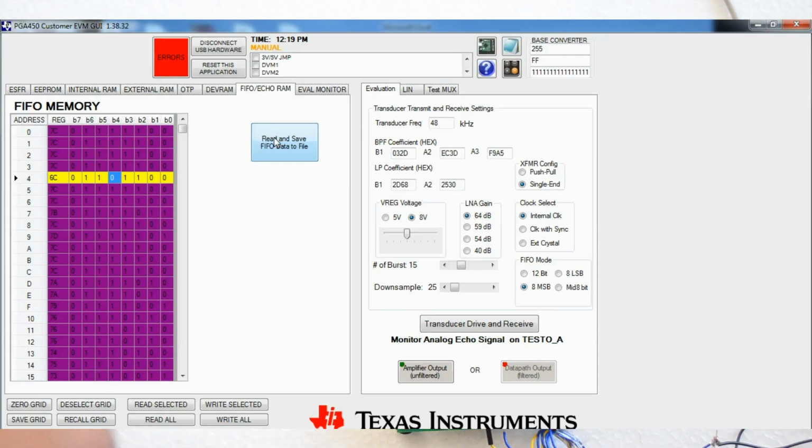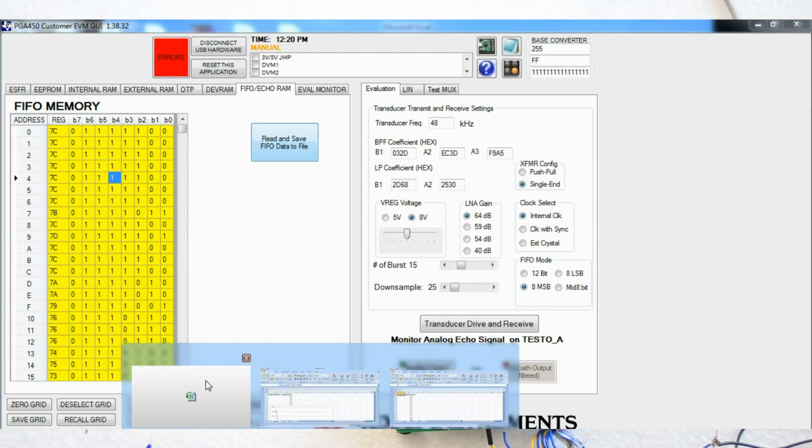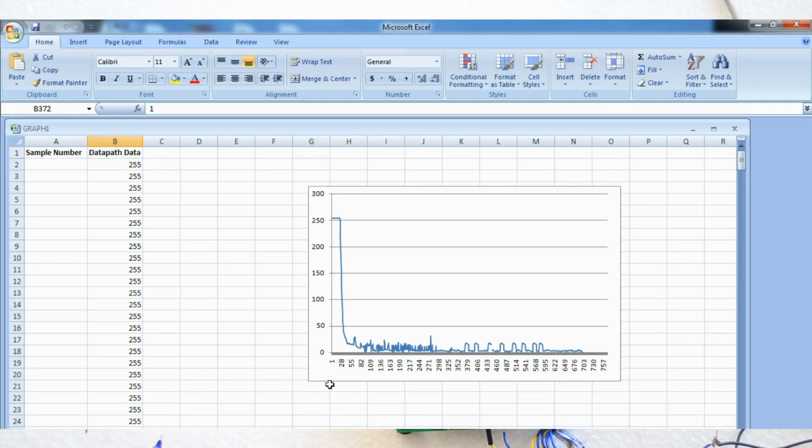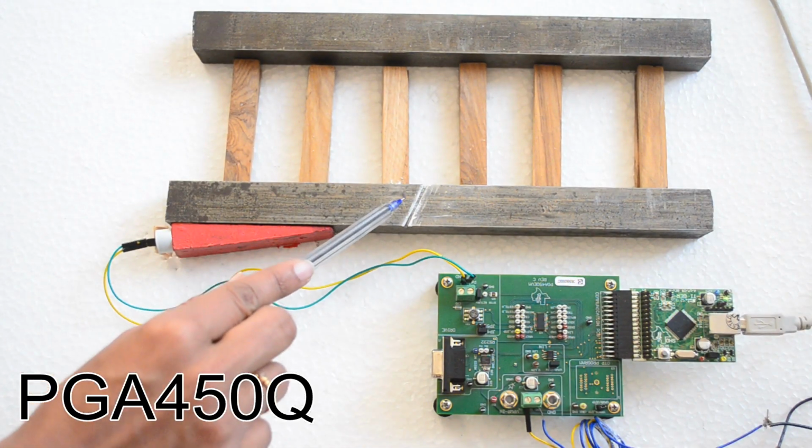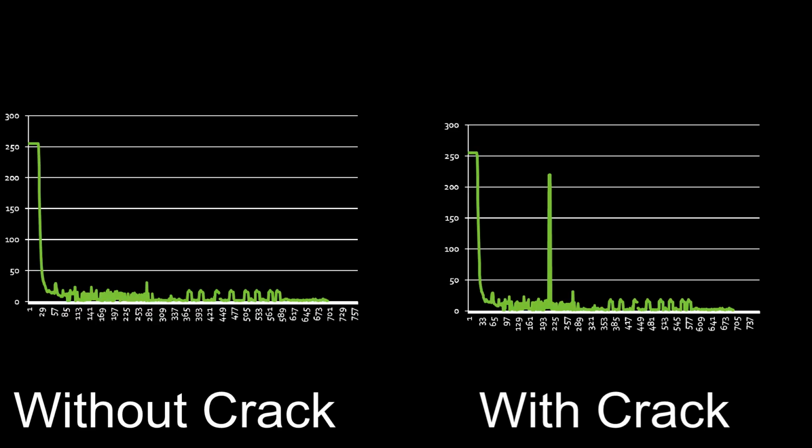The probe produces ultrasonic frequency. As soon as we click on read and save data, we get a graph. We will observe the graph when there is no crack. There is a crack here. We have the same arrangement. Now we will obtain the graph and compare the two. There is an extra peak in the graph when the crack is present.